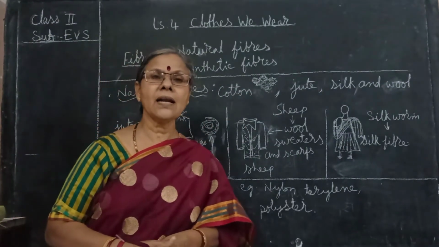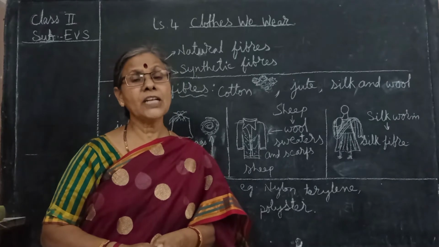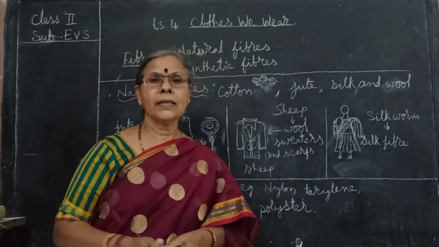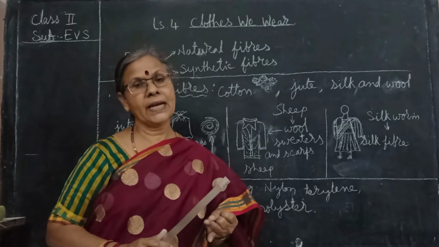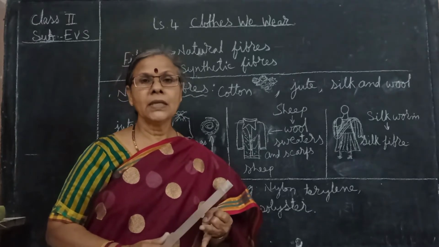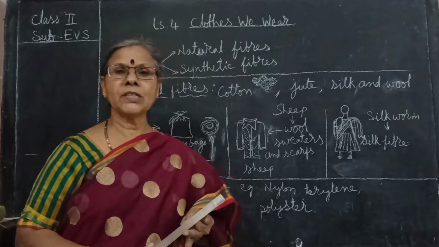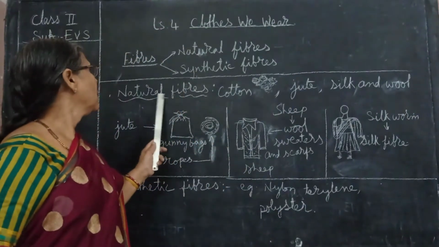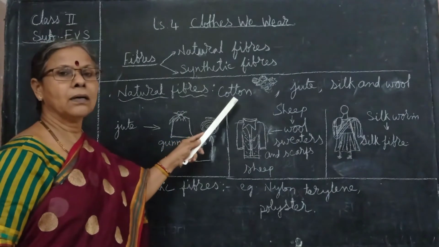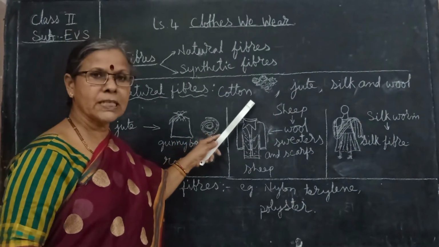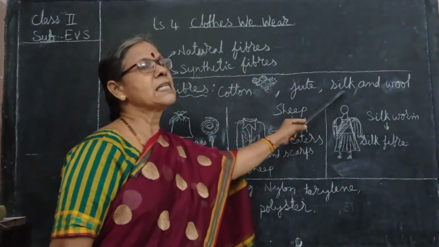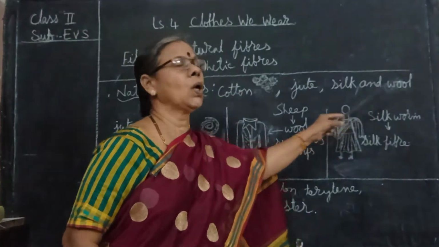Natural fibers are made from natural substances. What are those natural substances? They are plants and animals. We get these fibers from these two substances, isn't it? So, natural fibers are made from natural substances. Those are cotton, jute, silk and wool.